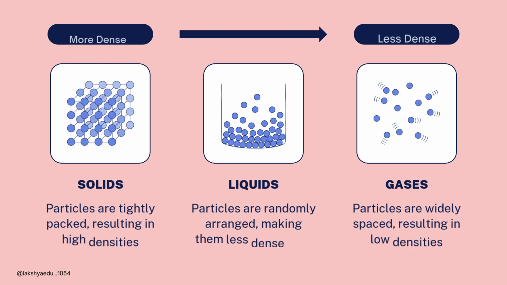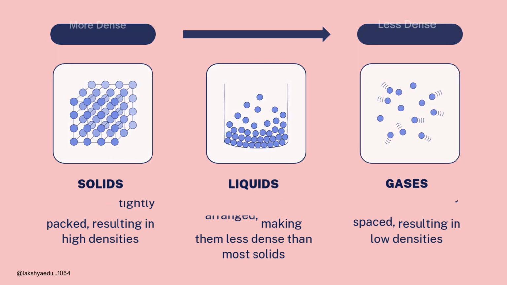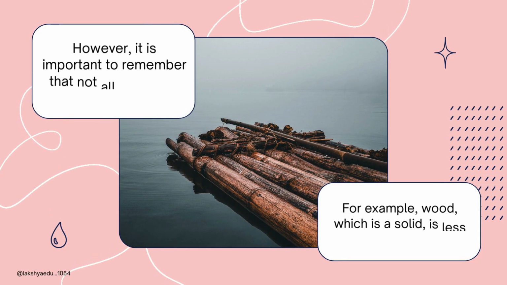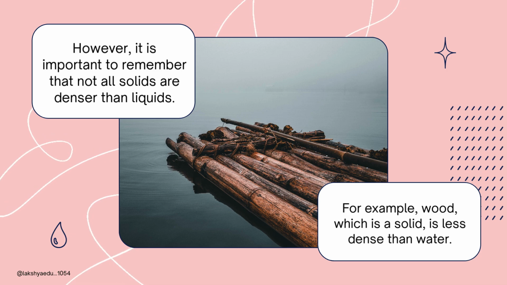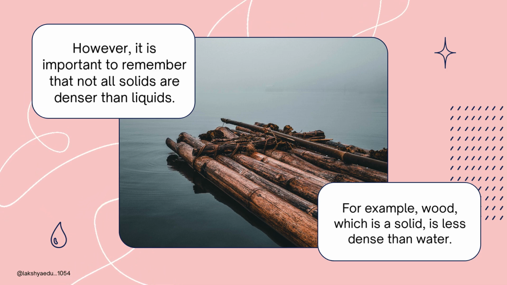Matter exists in different states, and the primary factor that distinguishes them is how their particles are organized. As we move from solids to gases, the spacing between these particles increases, causing a significant shift in density. However, it is important to remember that not all solids are denser than liquids. For example, wood, which is a solid, is less dense than water.